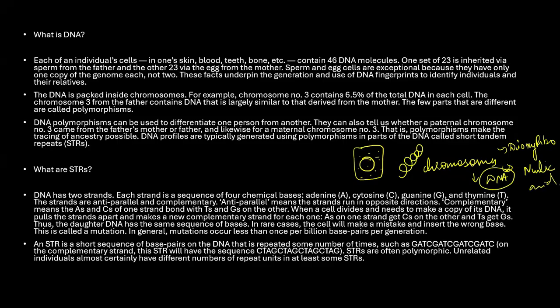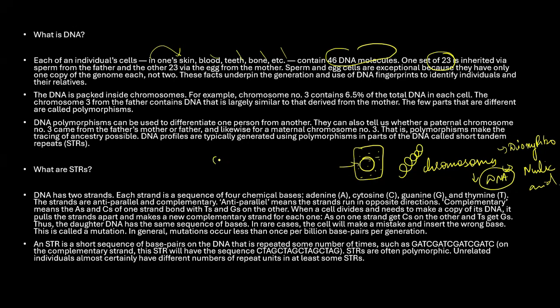Each individual cell in skin, blood, teeth, bone, etc., consists of 46 DNA molecules. You have to understand that each and every part of your body is made up of what? Cells. Each and every cell consists of a nucleus, each nucleus consists of chromosomes, and each chromosome will have DNA. How many do we have? We have 46, that is nothing but 23 sets. If you make 23 double, it will be 46.